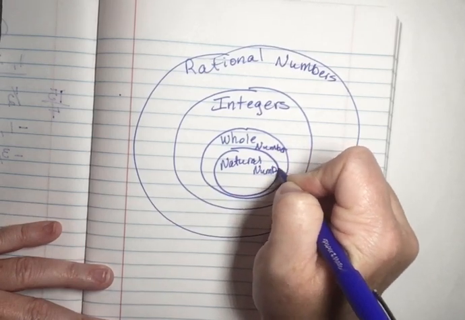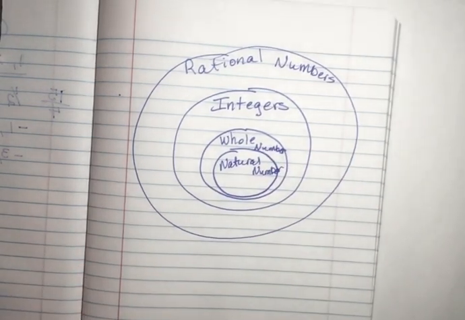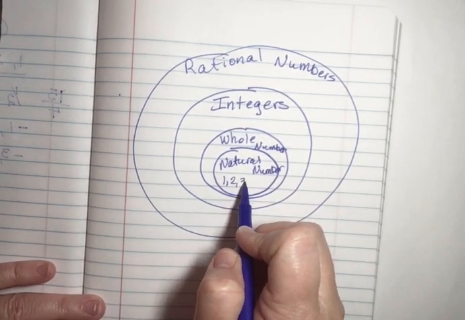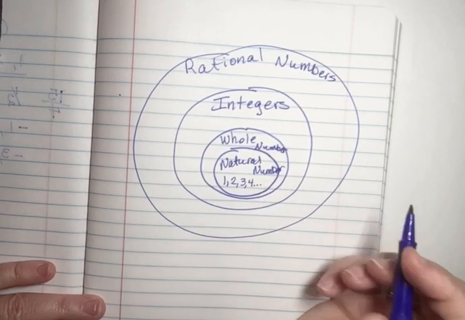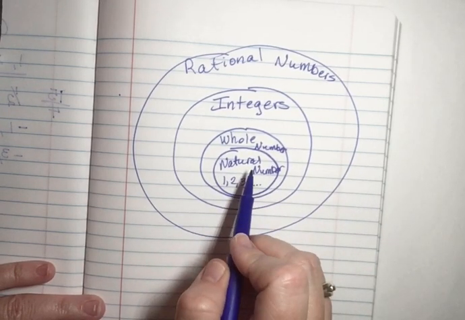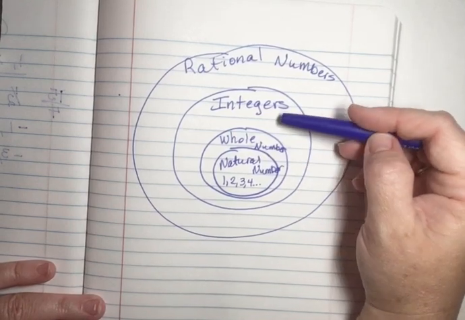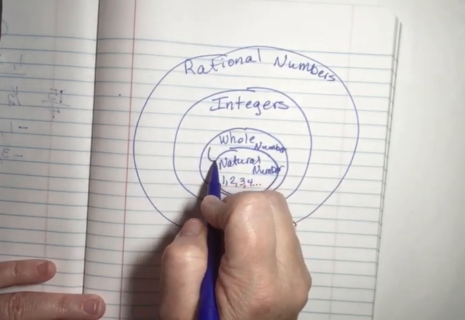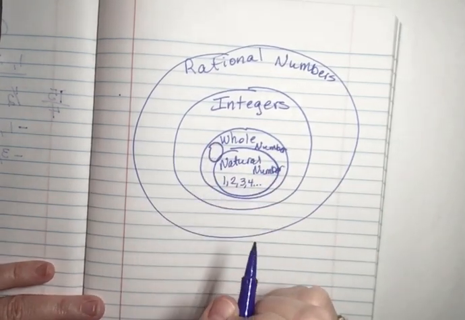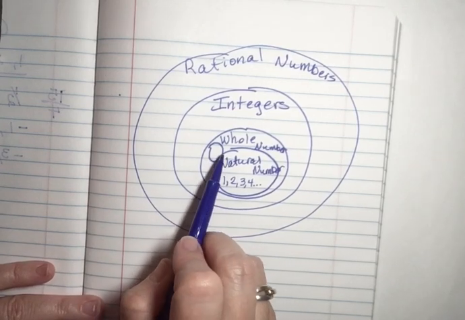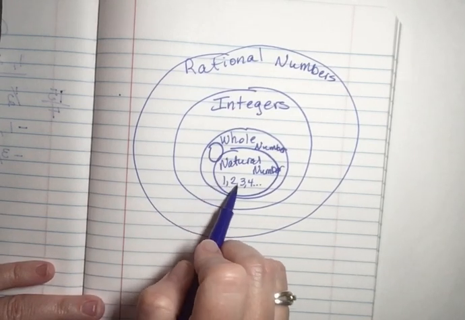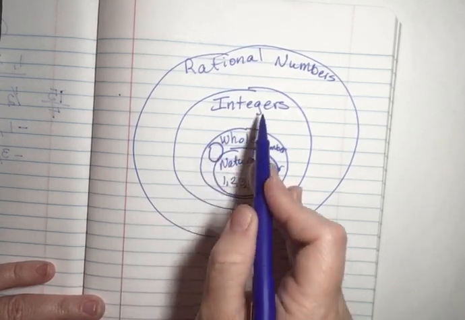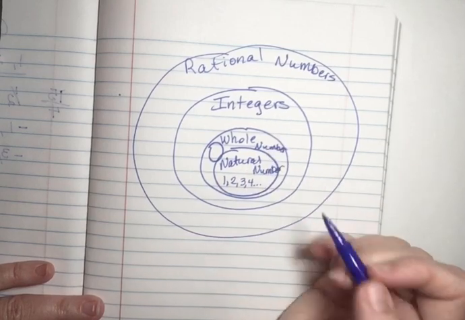So this is a Venn diagram, and those circles are nested inside of each other. Okay, so all of our natural numbers, 1, 2, 3, 4, and I'm going to put dots behind it because we know that's going to keep going forever. All of our natural numbers are whole numbers. They are also integers, and they are also rational numbers. All of our whole numbers, the only number that goes in the whole number spot is 0, and then all of these in here are whole numbers, 1, 2, 3, 4, 5. All of our whole numbers are also integers. All of our natural numbers are also integers.